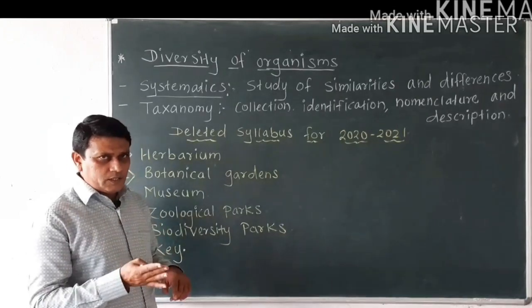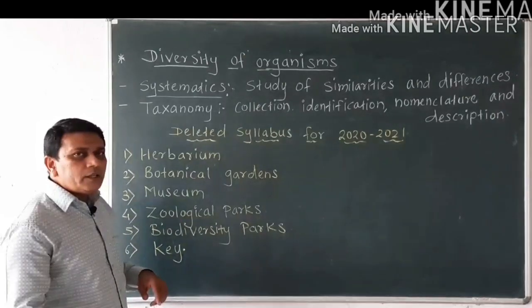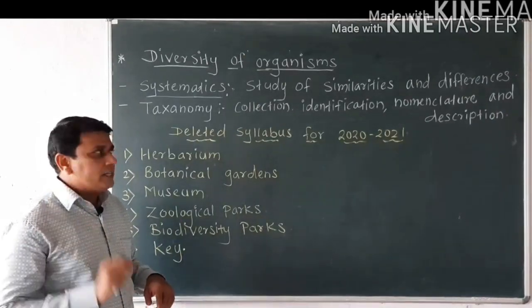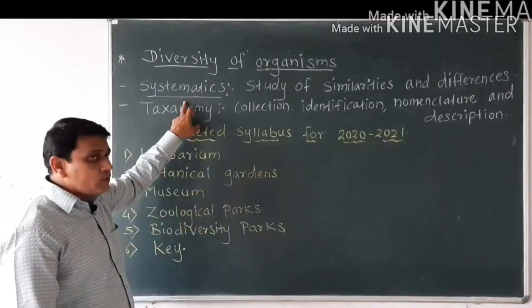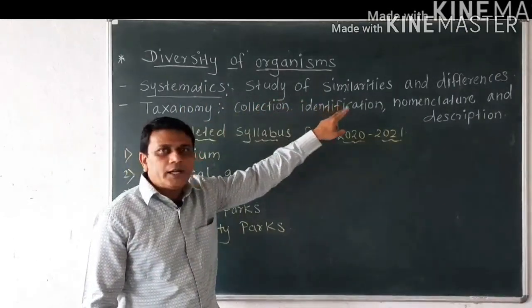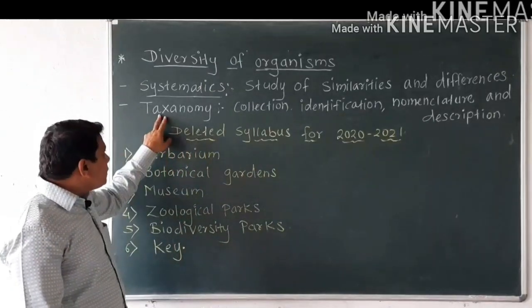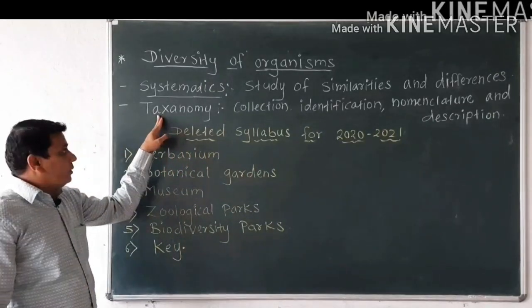So these differences are considered during the process of classification. So systematics is one of the branches of biology that deals with the study of similarities and differences between the organisms. Then the next topic, that is taxonomy.